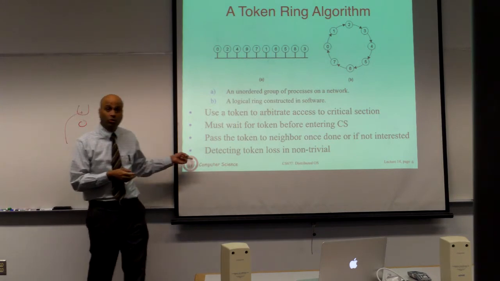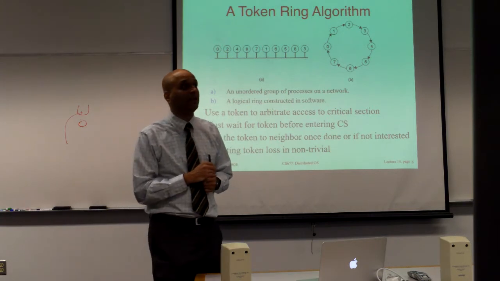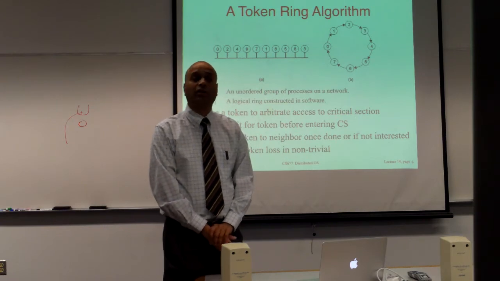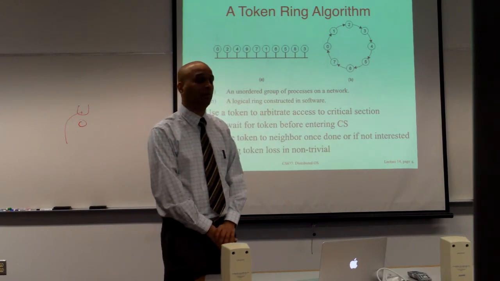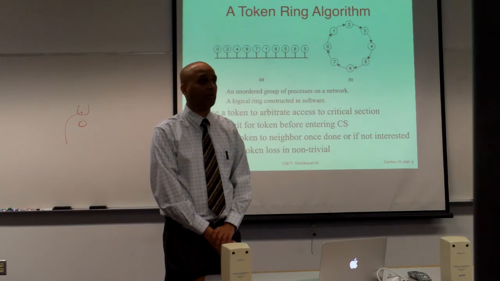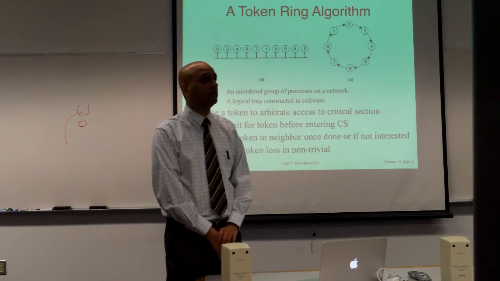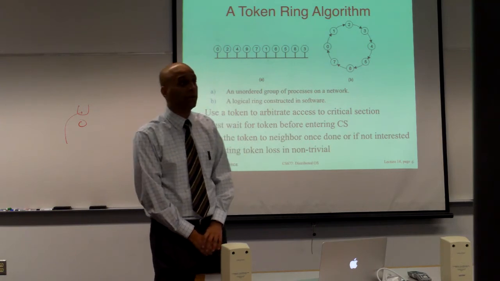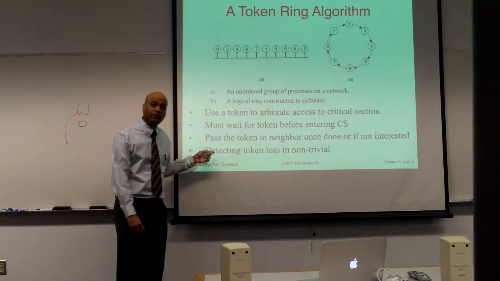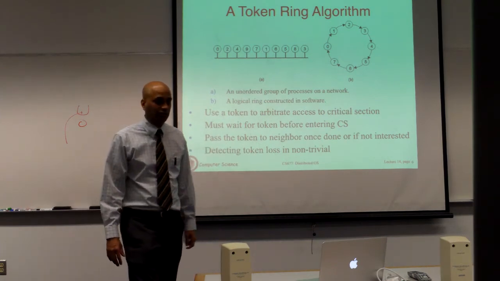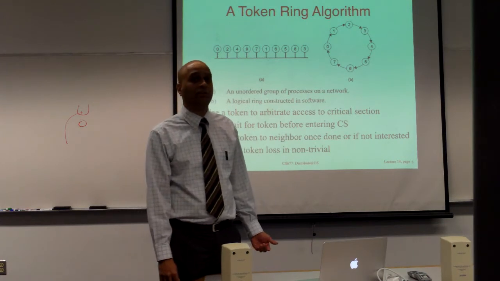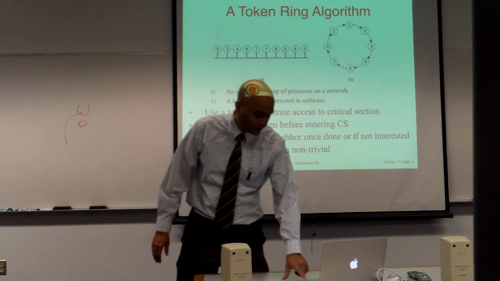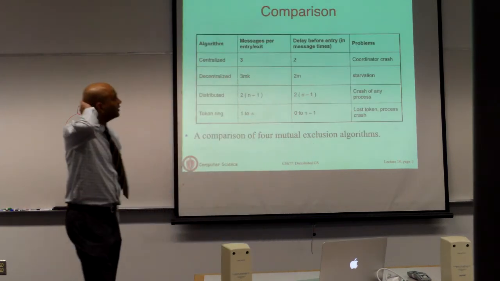So if the token gets lost, you cannot distinguish that case from the case where there are processes sitting in a long critical section. So in this case, if there is a failure, which is the loss of a token, or a process actually holding the token goes down, it's going to be hard to figure out. The protocol itself is very simple. When all works well, things are good, but if something goes wrong, this algorithm needs more sophisticated techniques to figure out what is going on. So I just want to mention that. I won't go into how to regenerate the token here.